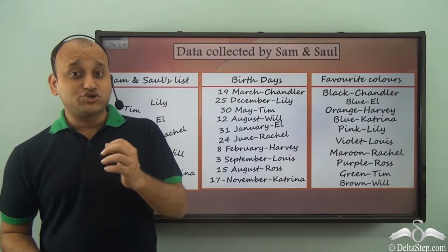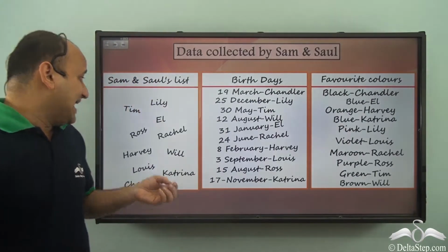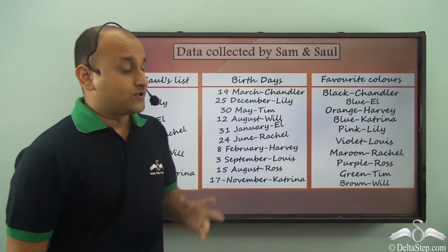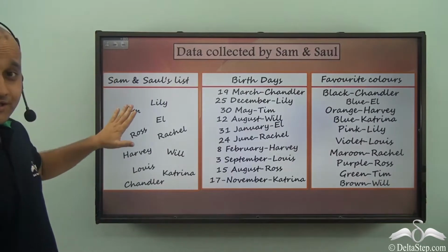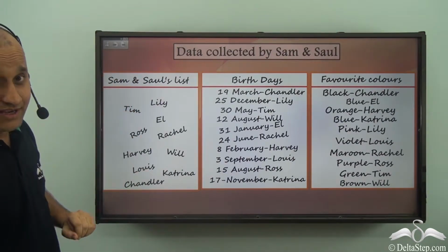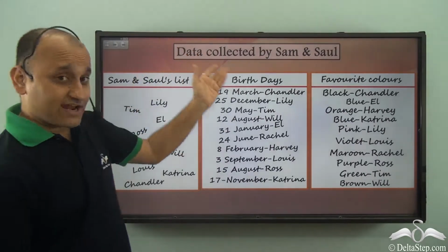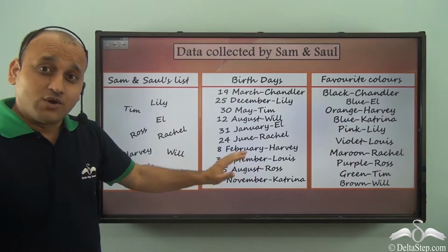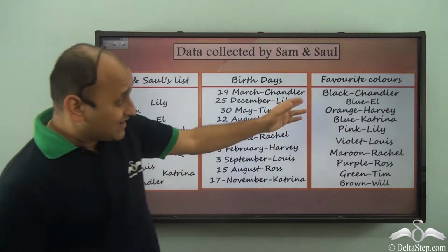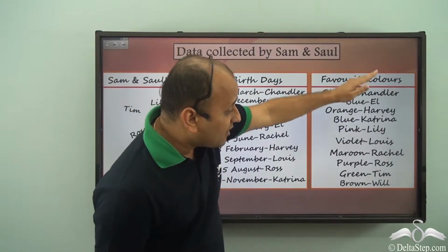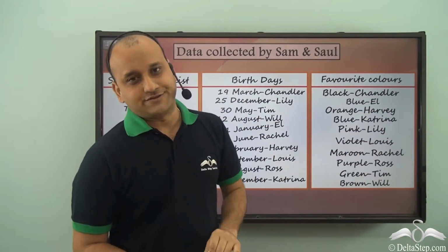Sam and Saul are two friends who collected a variety of information related to their friends. So they had one list where names of all the friends had been collected. Then they had another list in which birthdays of all the friends were collected. And then there was another list in which they had favorite colors of all the friends.